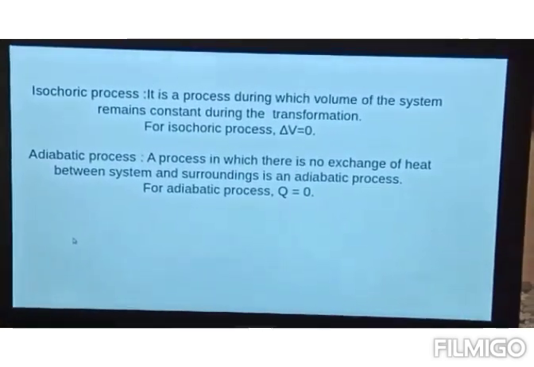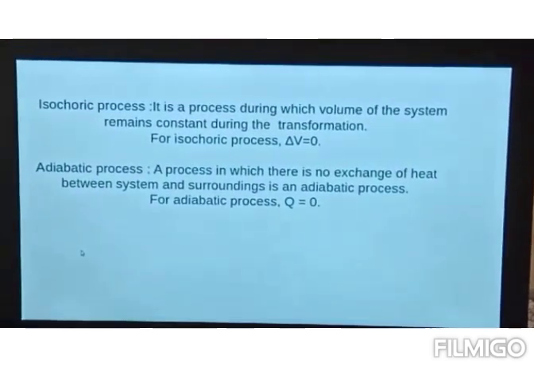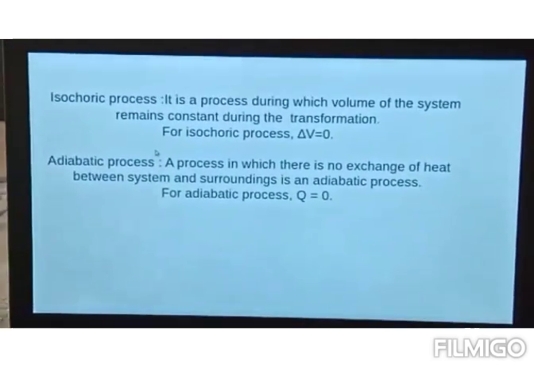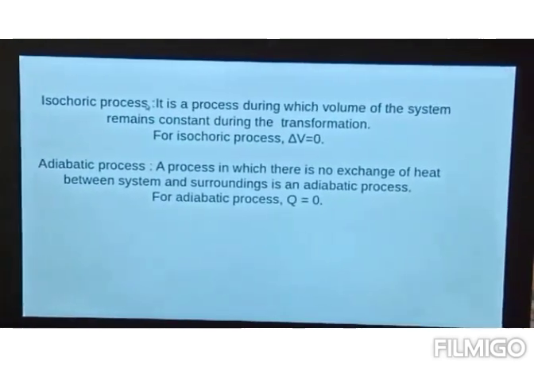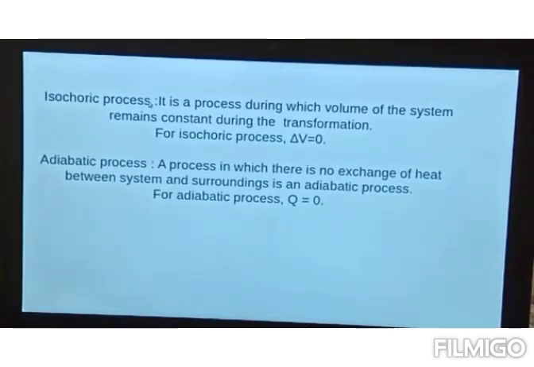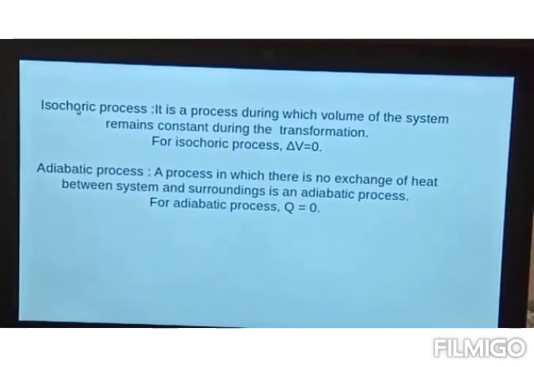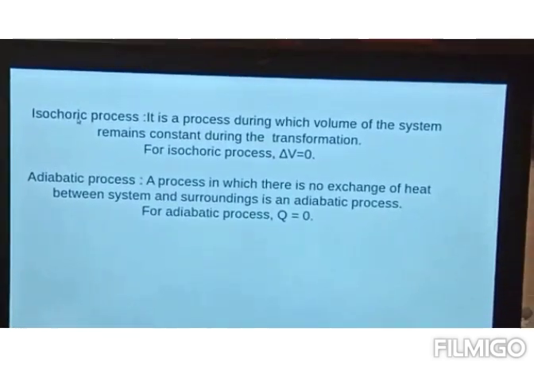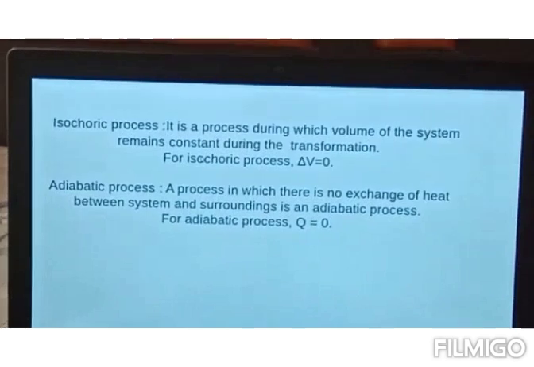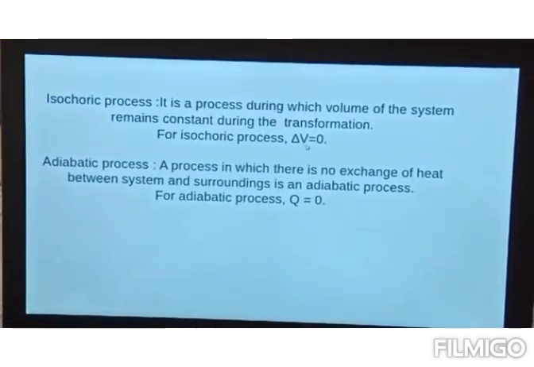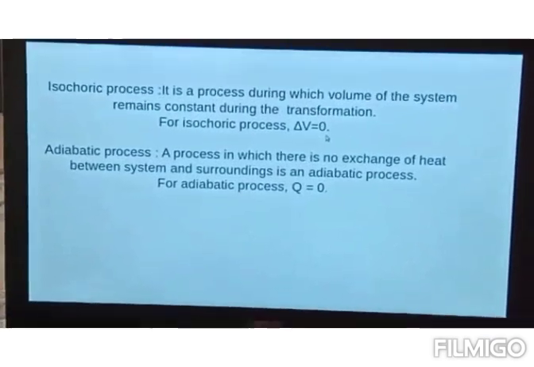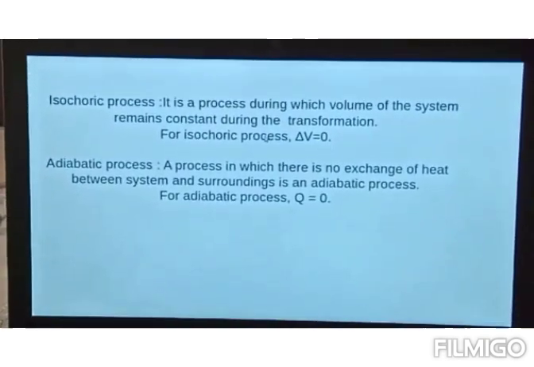The third type of process is the isochoric process. An isochoric process is a process during which the volume of the system remains constant during the transformation. Iso is same, and choric stands for volume. So throughout the process volume remains constant, and as I explained earlier, the change in volume for an isochoric process is equal to 0.